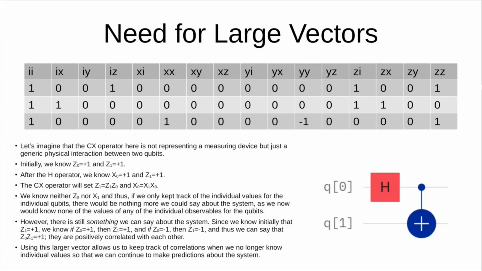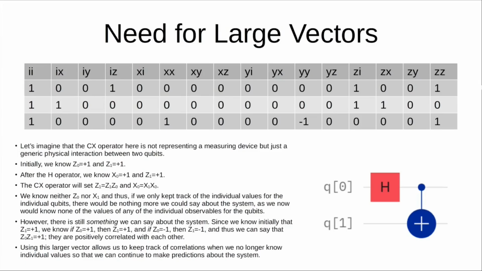Now the CX operator, if you remember that table, it sets Z1 to Z1 Z0, and it sets X0 to X1 X0. But there's an issue here. We know neither X0 nor X1. And so if we only kept track of the individual values for the individual qubits, there would be nothing more we could say about the system, as we will now know none of the values for any of the individual observables for the qubits. Because we don't know X0, we don't know X1, we don't know the products of them, so we don't know the Z1 and X0 value anymore. After we apply the CX operator, we don't know any of the values for any of the qubits.